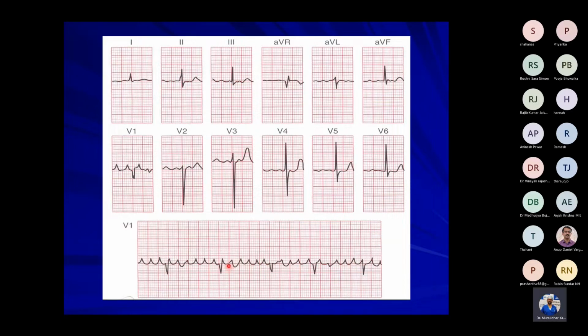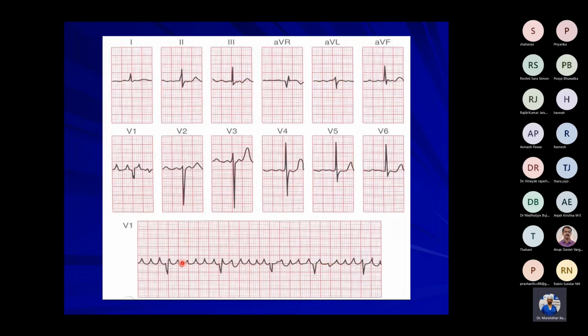For each 5 P waves, there is 1 QRS, which means that there is AV block. In atrial flutter, there is usually 2:1, 3:1, 4:1, 5:1, 6:1 AV block.